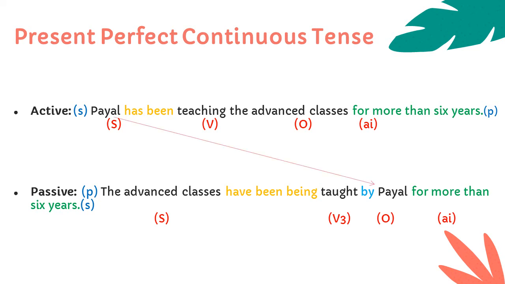Payal, here the subject will become the object in passive voice. The advanced classes will become the subject in the passive voice. Third is we need to change the V3, and V3 of teach is taught. The next thing is, as I told you, it is present participle, so you have to add being to the sentence. The next step is you have to add been to the sentence because it also has a perfect tense in it. And here has will change to have because the subject, the advanced classes, is in plural form. It is a very important step and you shouldn't miss this.